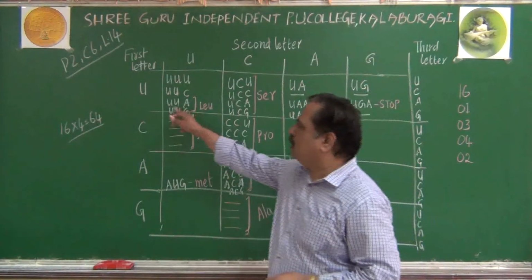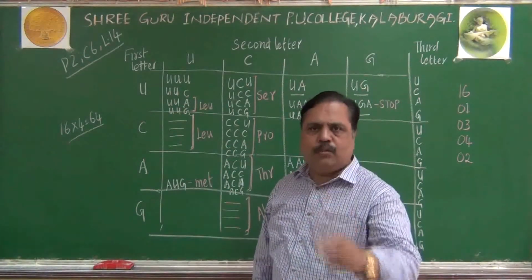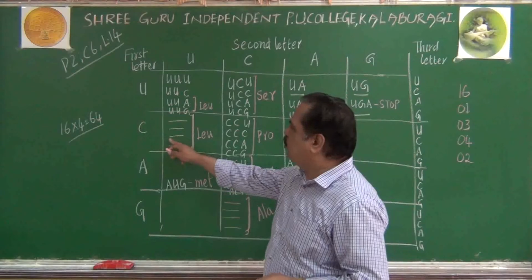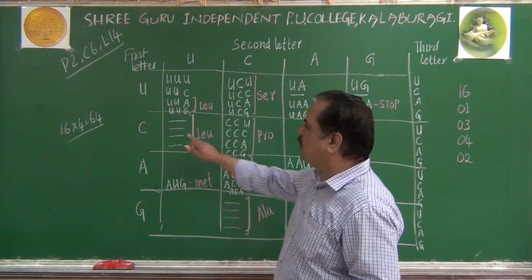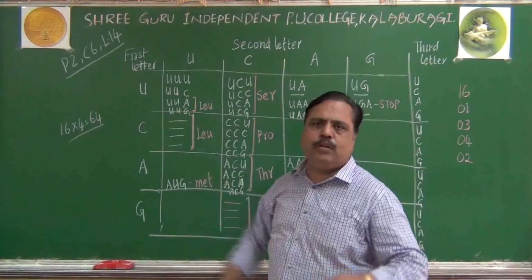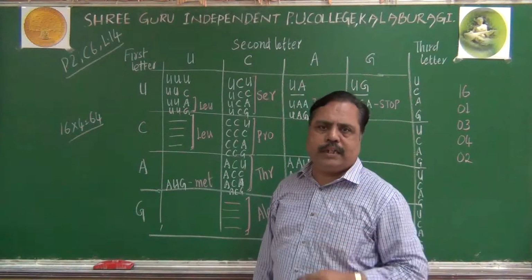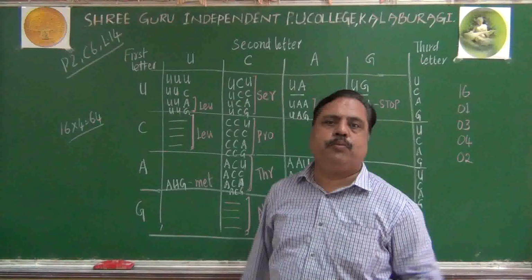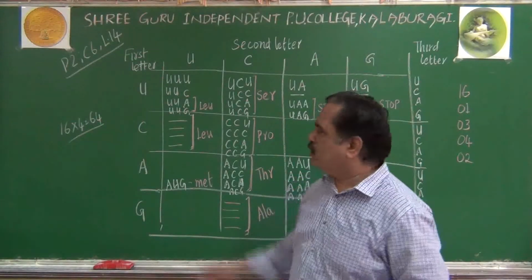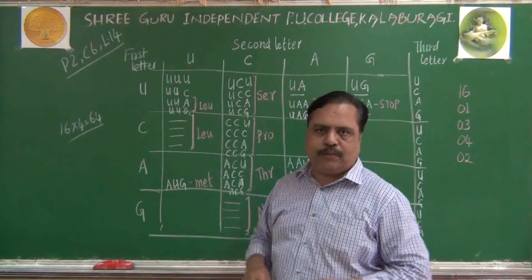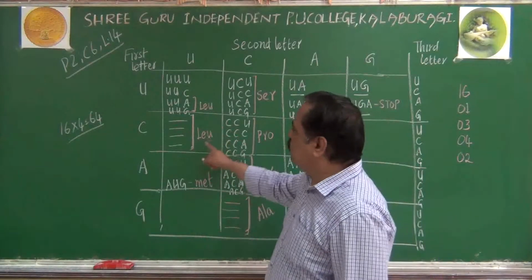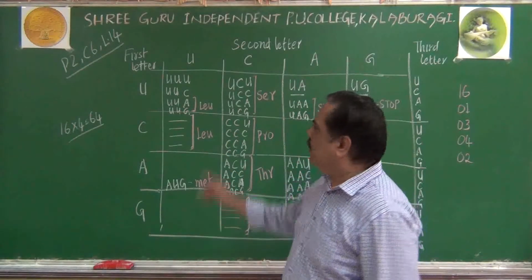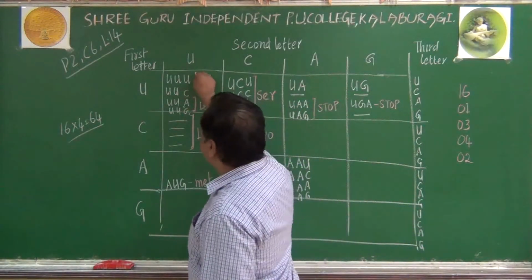Wherever you come across UUA, that will be leucine only. Wherever you come across CUU or CUA, that is also leucine only. They are called degenerate. Why? Because there are only 20 amino acids but 61 functional codons. So we have to decipher those 61 functional codons. This is leucine, this is leucine. Let me come to the first two codons here.